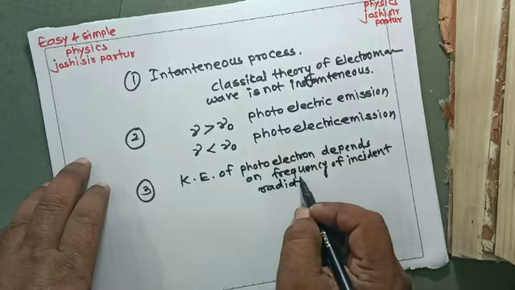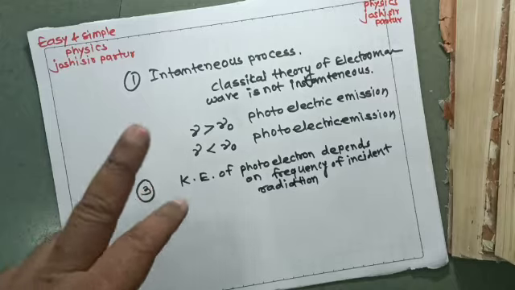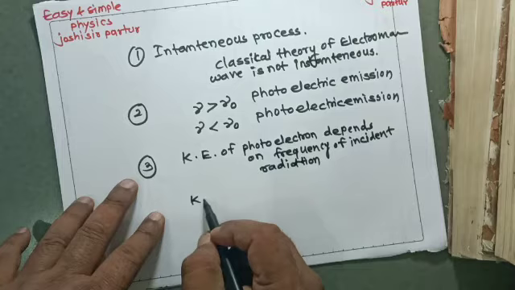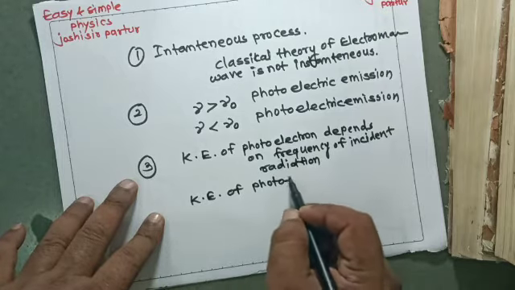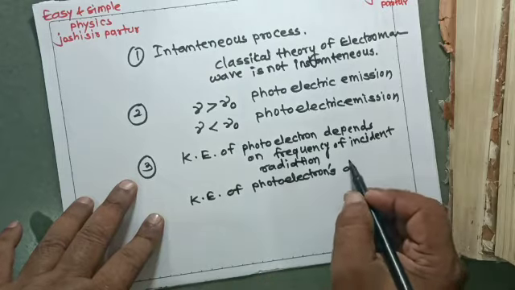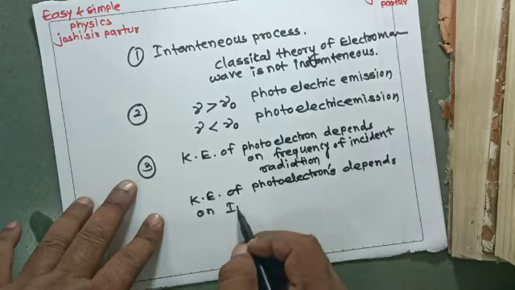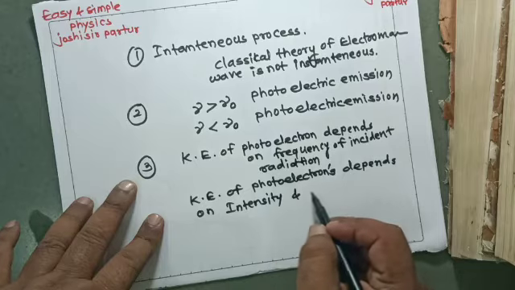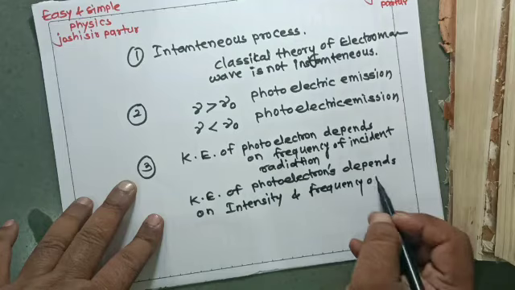But in the classical electromagnetic theory of radiation, the kinetic energy of photoelectrons depends on the intensity as well as the frequency of incident light.